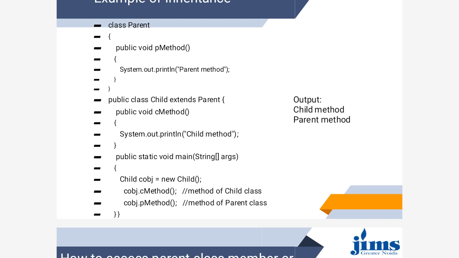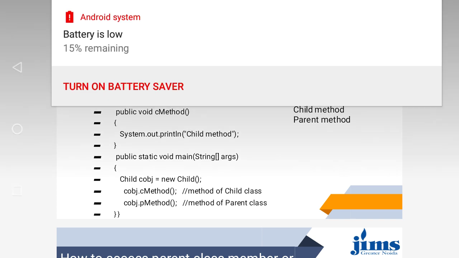Similarly, this object can call the method of the parent class, and we get output. So what we see in this program is that by using the child object, we can access the property of the child class as well as the property of the parent class.